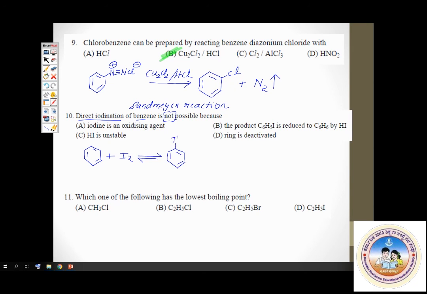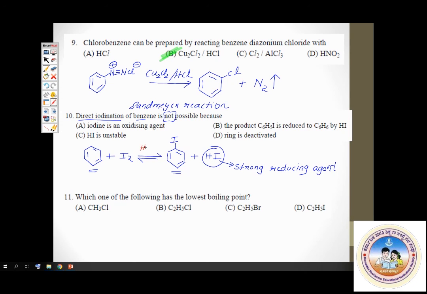But remember, HI is a strong reducing agent. Because of which HI reduces iodobenzene back to benzene. HI reduces iodobenzene back to benzene. Okay, that's the reason why direct iodination is not possible. And therefore, you use an oxidizing agent here, an oxidizing agent like HIO3, iodic acid.